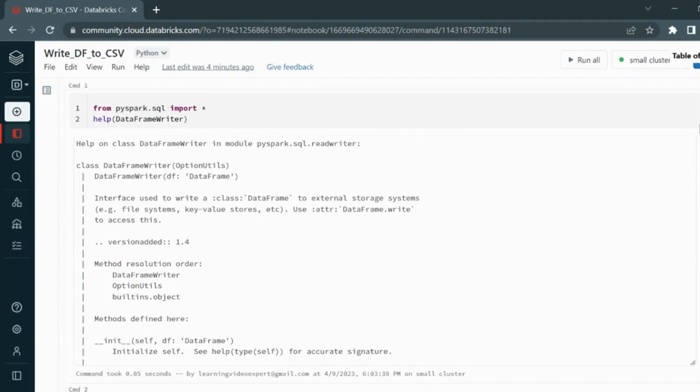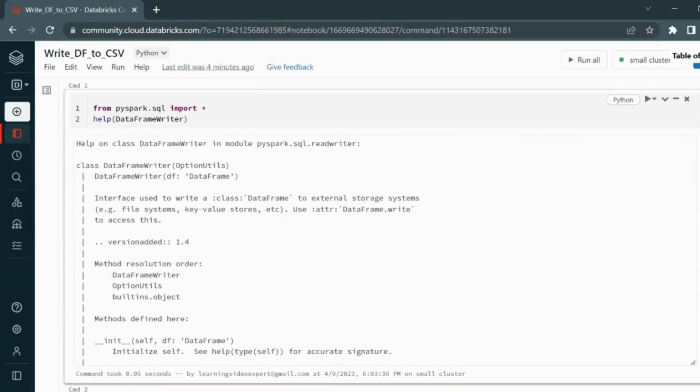So I hope you understand and know how to exactly read the documentation of DataFrame Writer now, and how to write the file to the CSV file using PySpark.